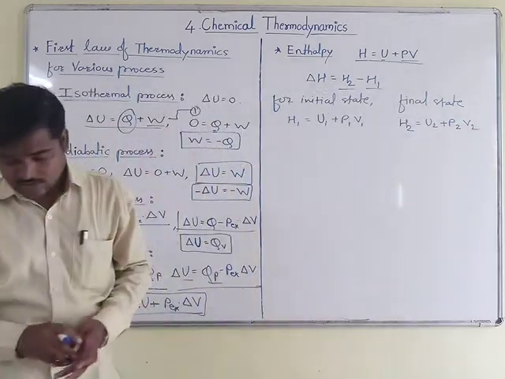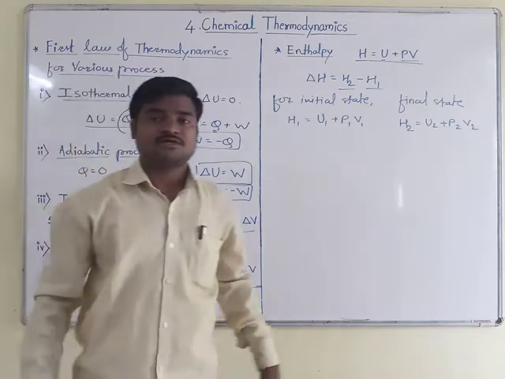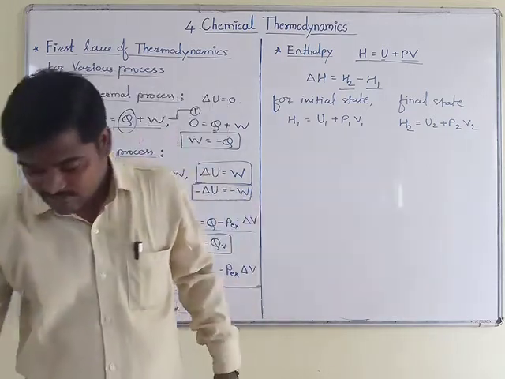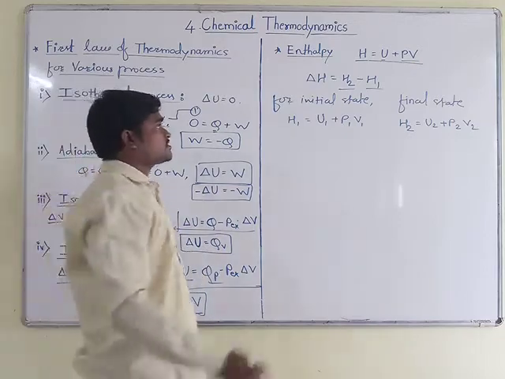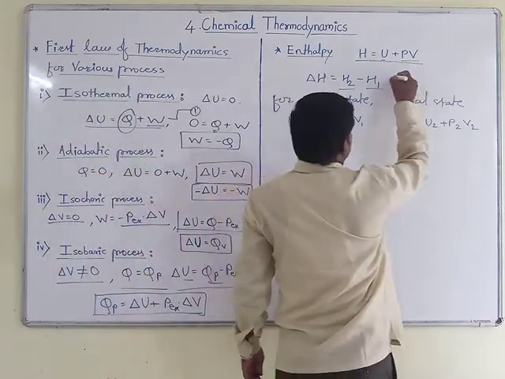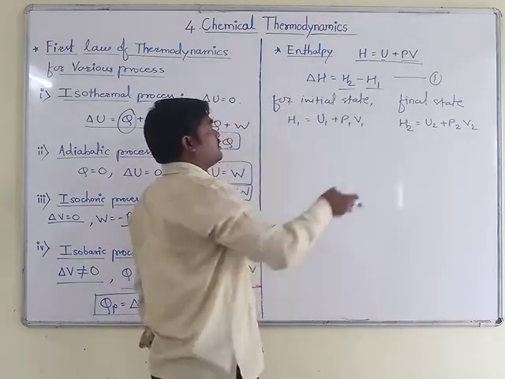Okay, so these are the two different equations for initial as well as final states. Now what I have to do is substitute all these values. I will call this equation number 1.